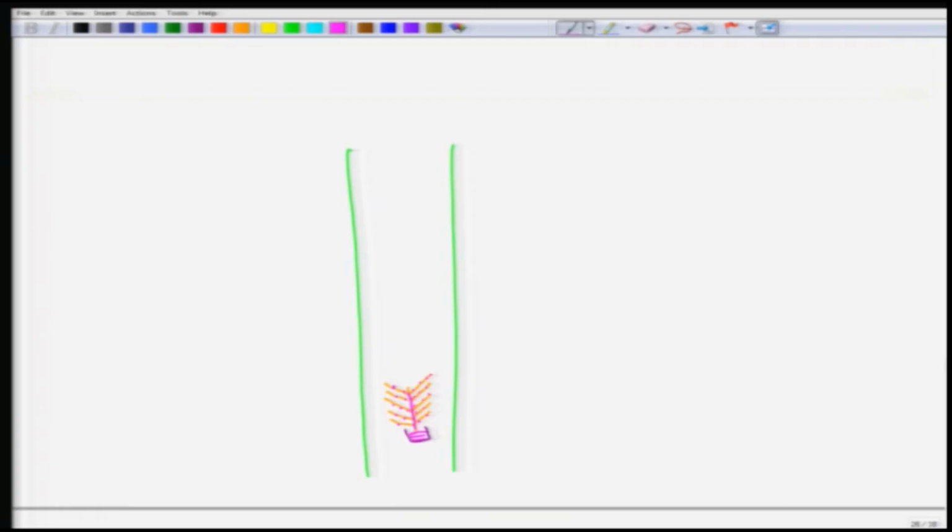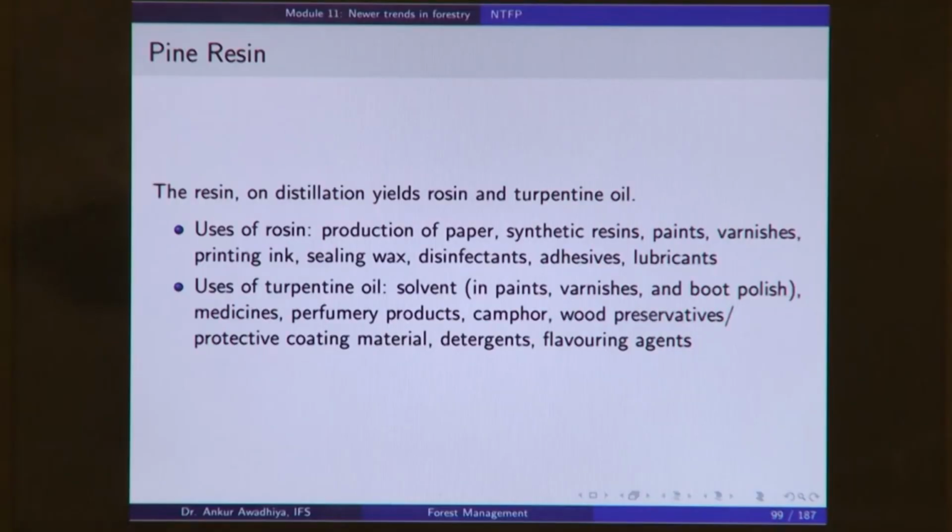So, you do this with a number of trees, and you collect a substantial amount of pine resin. What will be the use of this resin? We distill this resin to get two products. The first one is rosin, and the second one is turpentine oil. Rosin is a substance that is more viscous, more solid-like, and it is used for the production of paper, synthetic resin, paints, varnishes, printing ink, sealing wax, disinfectants, adhesives and lubricants.